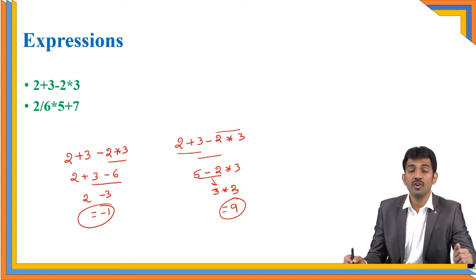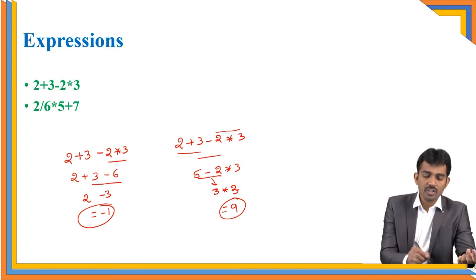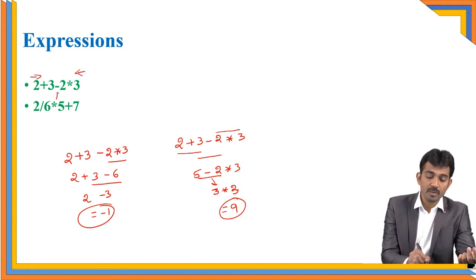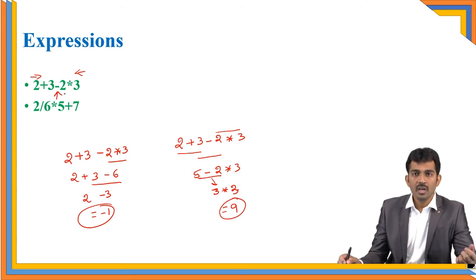If you're not following a rule, definitely different persons will get different answers, because different persons have different mindsets. I may start from here, and some person may start from there, and some person may start from the middle also. Right or wrong, if we don't have rules. So precedence is a rule for which operator you are going to perform first and which operator you are going to perform next. This is called precedence.